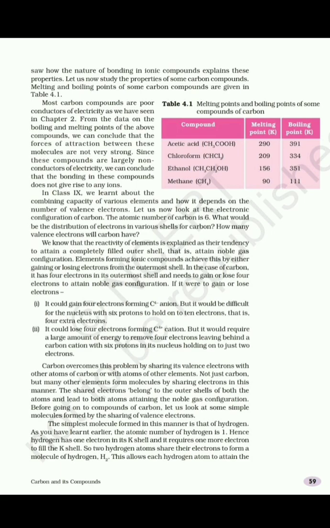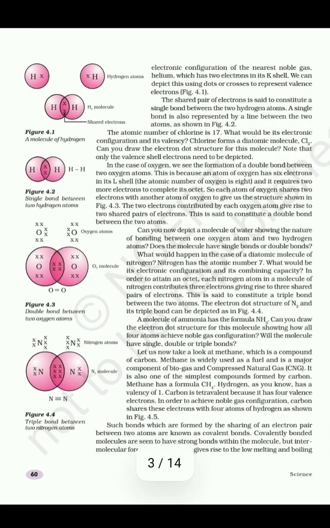The simplest molecule formed by sharing of valence electrons is hydrogen. The atomic number of hydrogen is 1. So it requires one more electron to fill the K shell. Hydrogen doesn't have to complete its octet. It has to complete its duplet because it has only one shell, that is the K shell, and we know the maximum electron holding capacity of the K shell is 2 electrons. Here in figure 4.1 you can see that hydrogen has 1 electron and the stable molecule of hydrogen is H2.